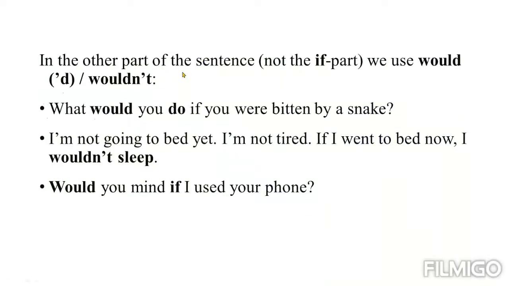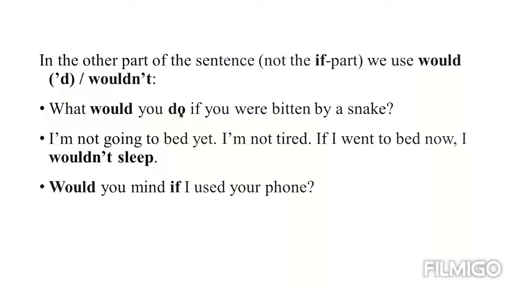In the other part of the sentence, not the if part. By if part, we mean the sentence that comes after if. In the other part we use would, or the contraction wouldn't. What do we mean by this? Not in the if part. For example, what would you do? So far I haven't written if, right?